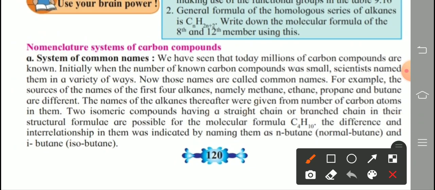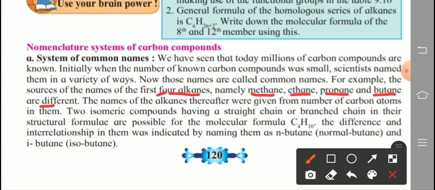For example, the sources of the names of the first four alkanes. Last time we learned about the alkane series, alkene series and alkyne series with their general formulas. So the first four alkanes, we know the names. First one is methane, second is ethane, then propane and butane. The names of alkanes thereafter were given from the number of carbon atoms in them.